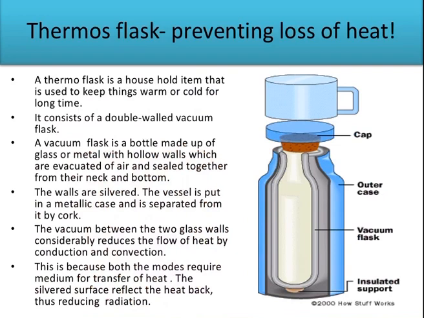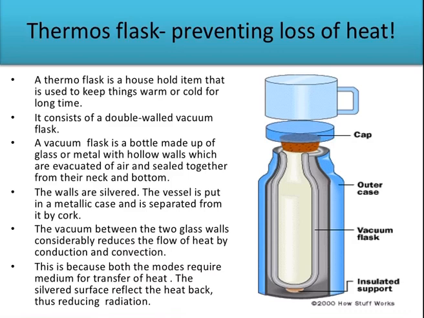Another good example used on a daily basis is the thermoflask. I think almost all the children are using this thermoflask. A thermoflask is a household item that is used to keep things warm or cold for a long time. What exactly happens in this thermoflask?